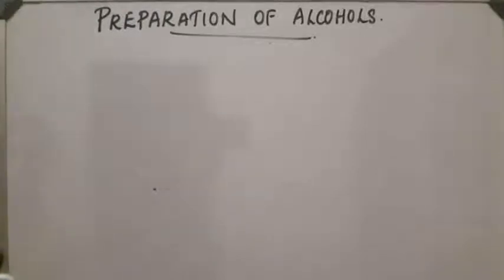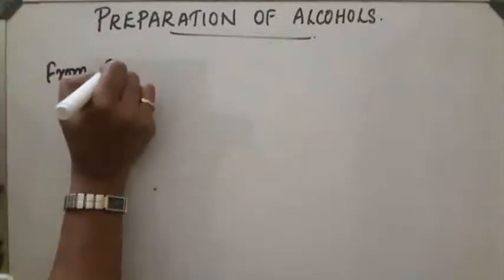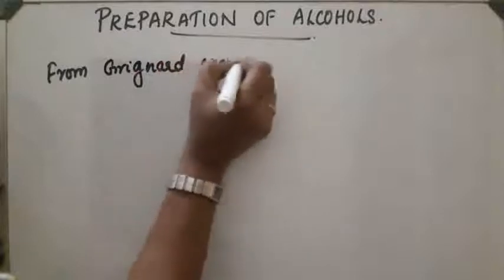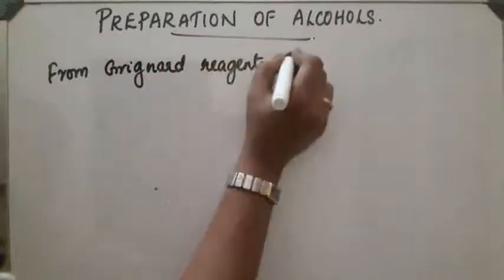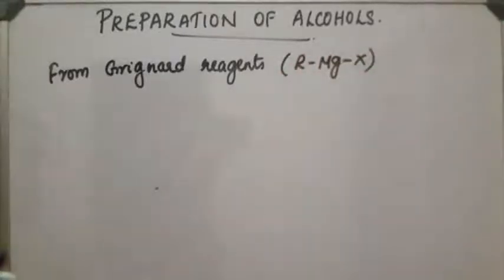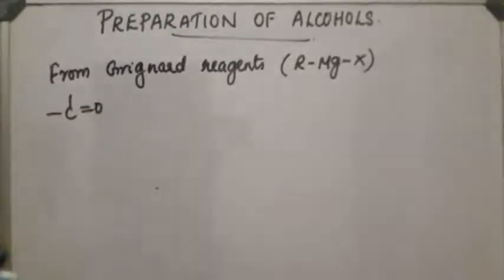Next method is preparation of alcohols from Grignard reagents, that is RMgX. Normally carbonyl compounds containing the C double bond O group will react with Grignard reagent and form an addition product. This product on hydrolysis with dilute acid gives the corresponding alcohols.